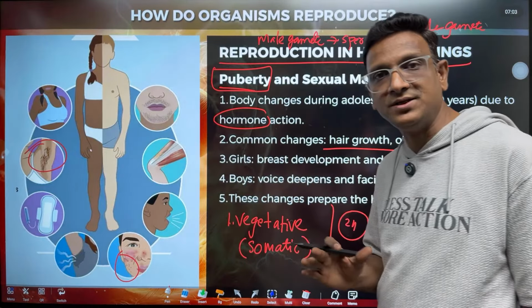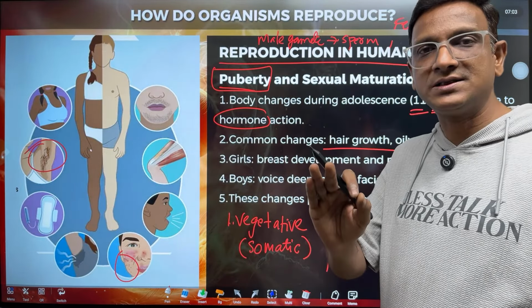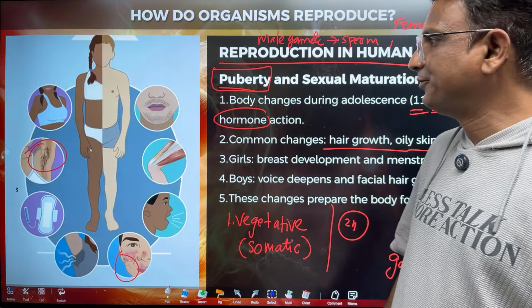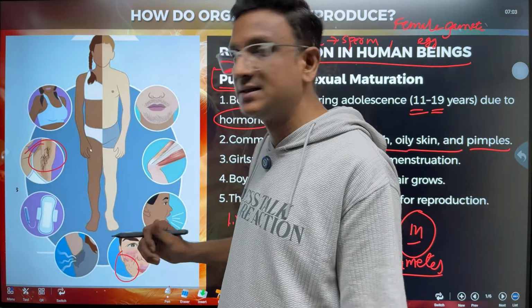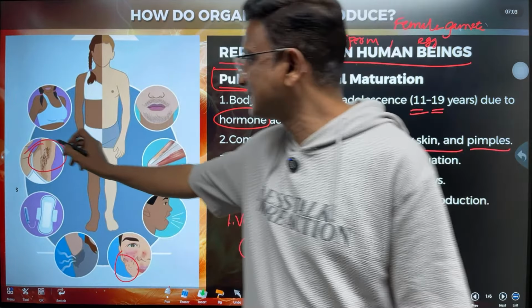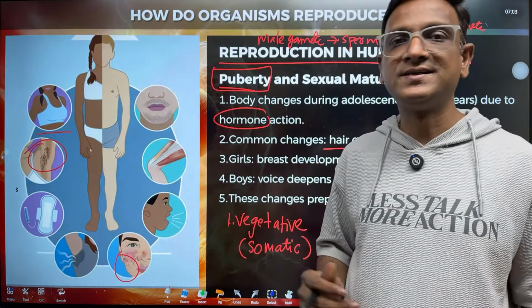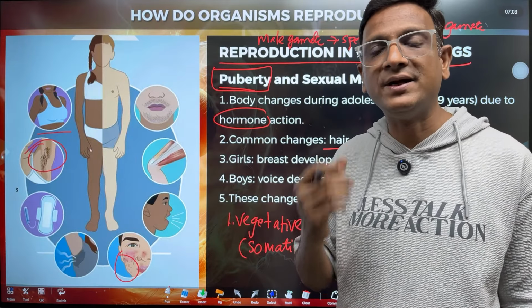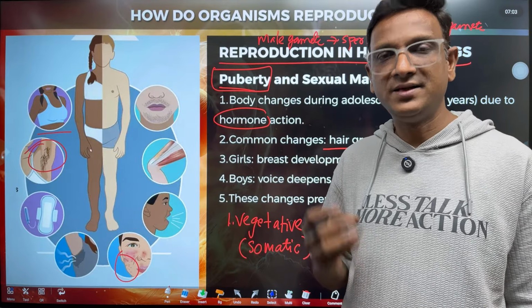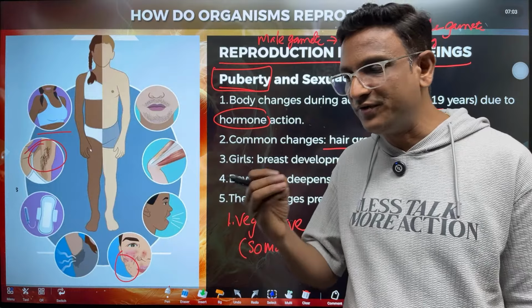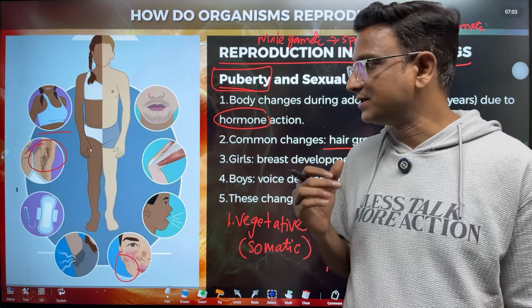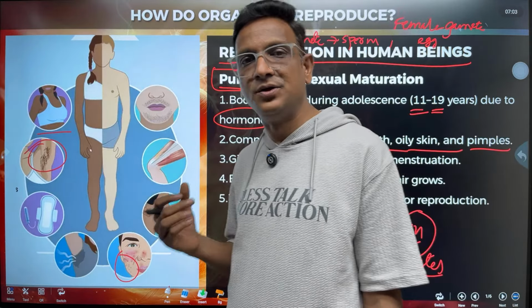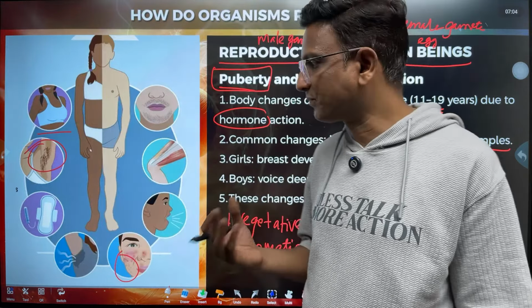But there are some changes which are specific to girls. What are those changes? The change that happens only in girls is development of breasts. The breasts grow in size. Why do the breasts grow? Because they contain the mammary glands. These mammary glands produce milk to feed the baby. So if reproduction takes place, to feed the baby, milk should be given.